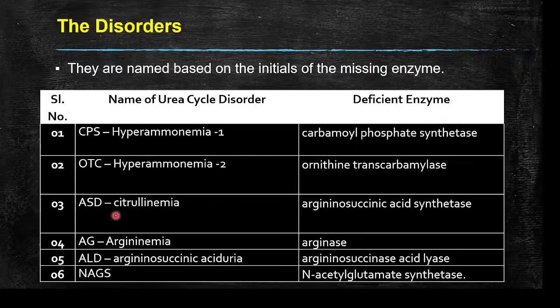Third one is ASD, also called citrullemia, because of argininosuccinic acid synthetase enzyme deficiency. Fourth one is AG, called arginemia, because of the enzyme arginase deficiency. Fifth one is ALD, argininosuccinic aciduria, because of argininosuccinate lyase enzyme deficiency. Sixth one is NAGS, which is N-acetyl glutamate synthetase enzyme deficiency. So these are the six disorders of the urea cycle.